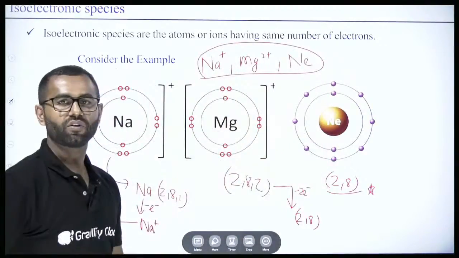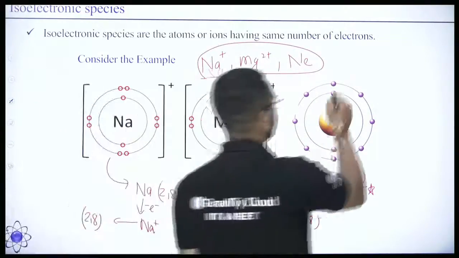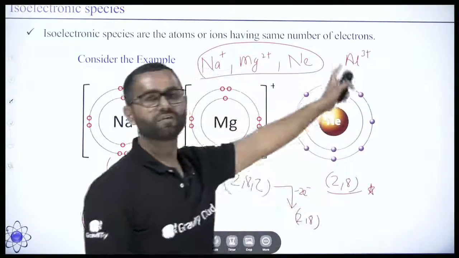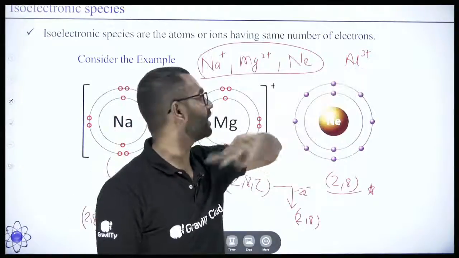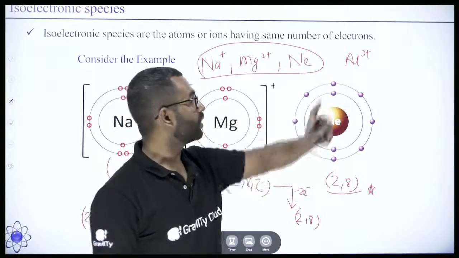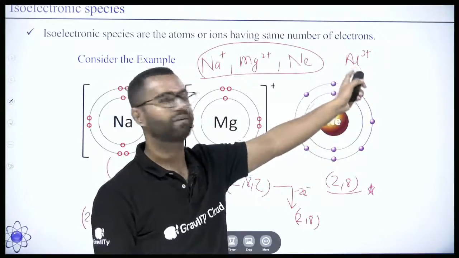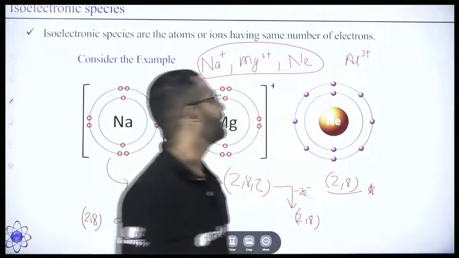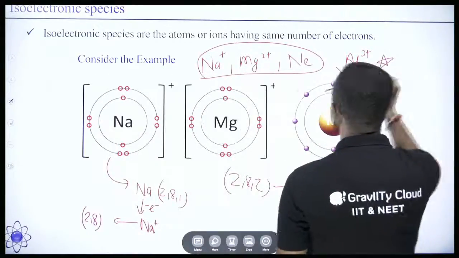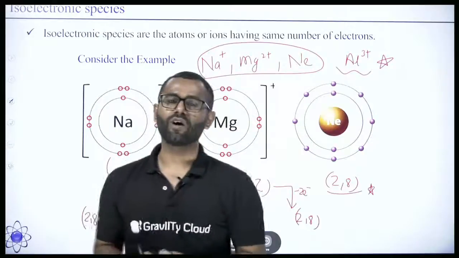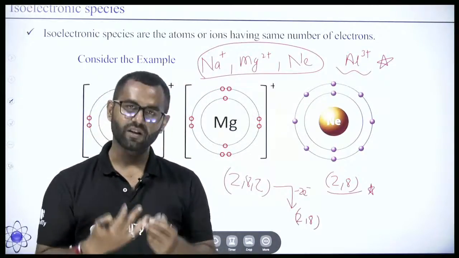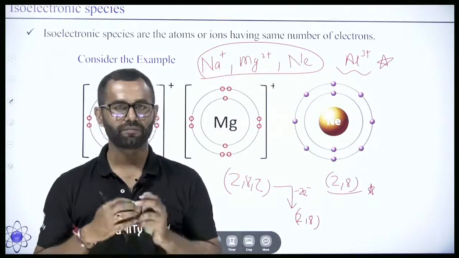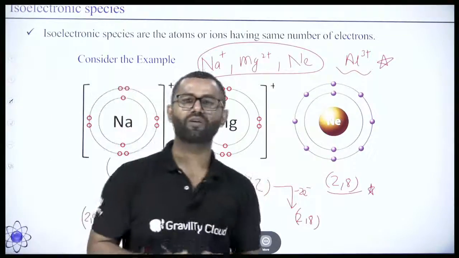You can also write Al3+. Aluminium has 13 electrons, so if it loses 3 electrons, it will form Al3+. So this is how we can define the different kinds of species. So far we have understood 4 things: isobars, isotopes, isoelectronic species, and isotones. I hope you understood this very well.